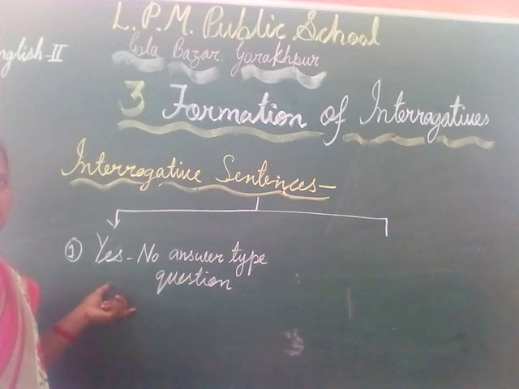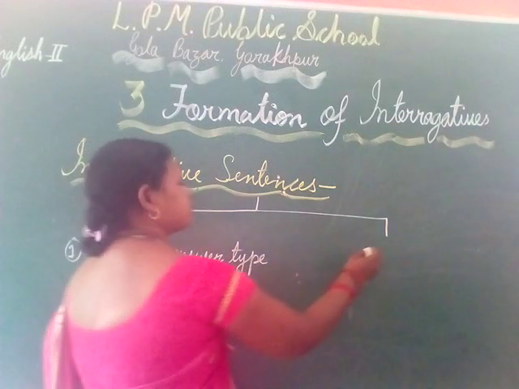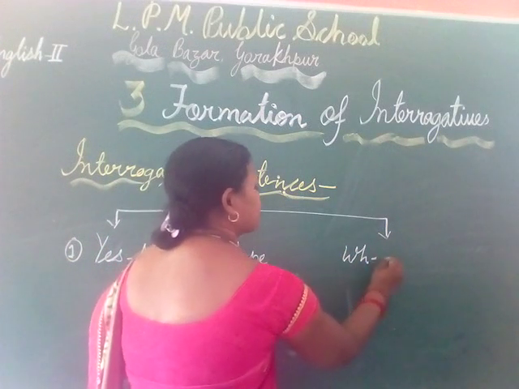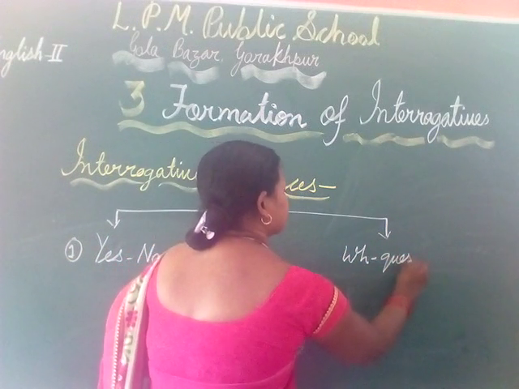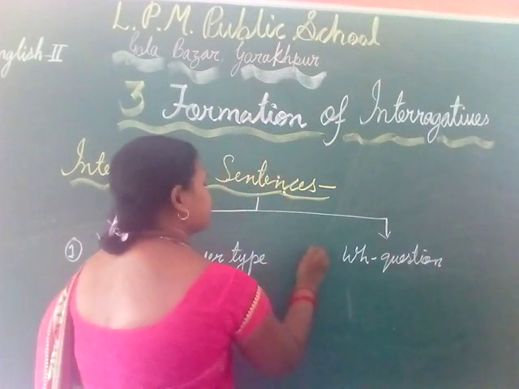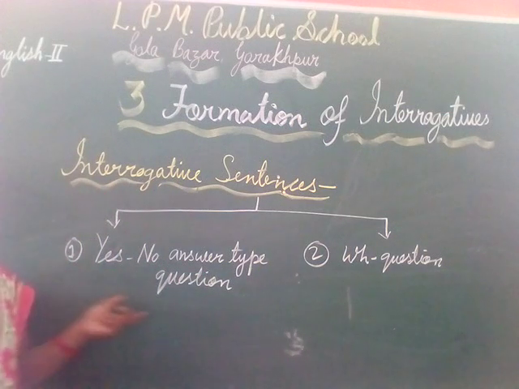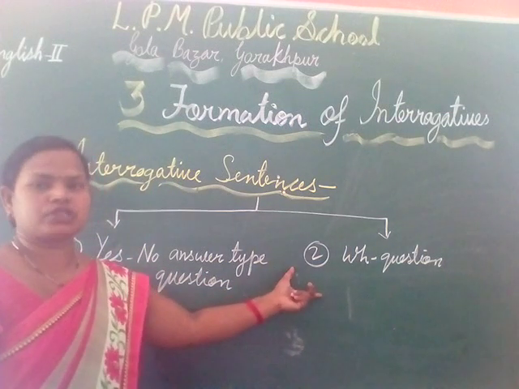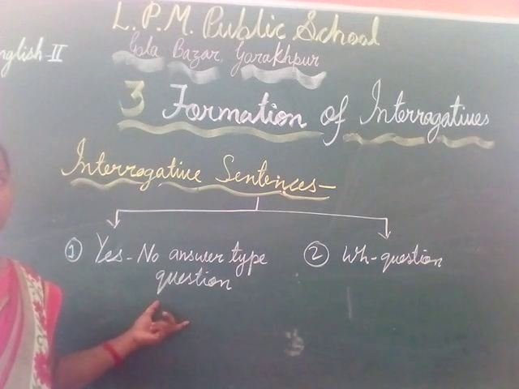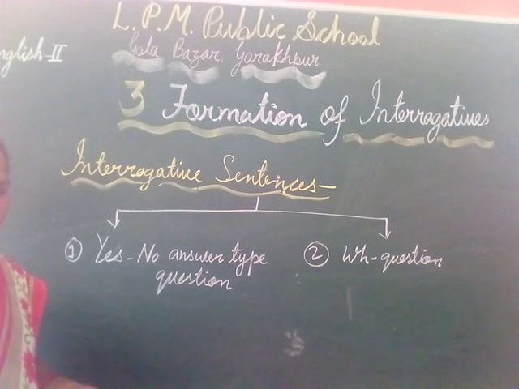This is the first type of interrogative sentence, and the second is WH question. This is number 2. First yes no answer type and second WH questions. And these are two types of interrogative sentence. Let's see with the examples.